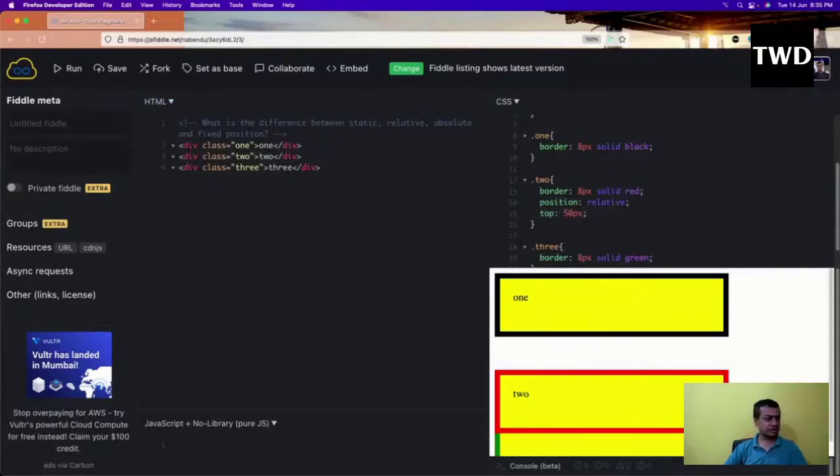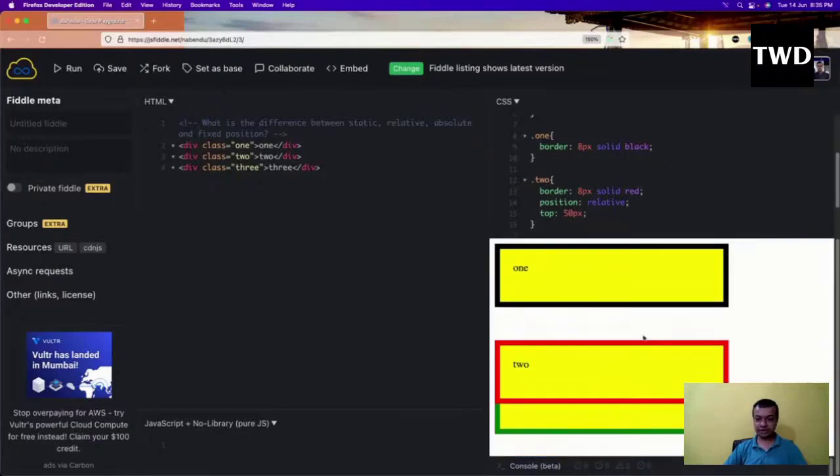If you do it, you see it has moved 50 pixels down from its original position without affecting the other elements, 1 and 3. So position relative doesn't disturb its environment.